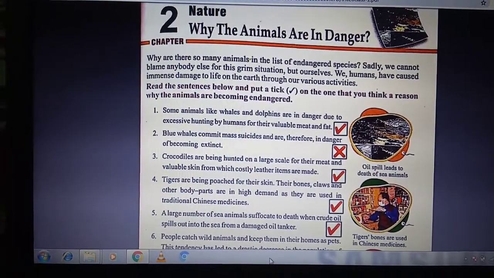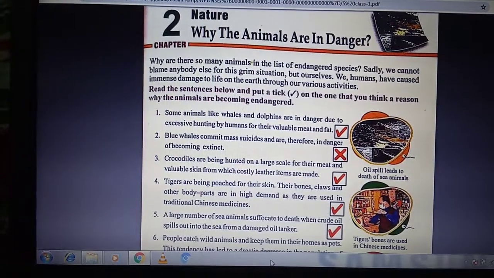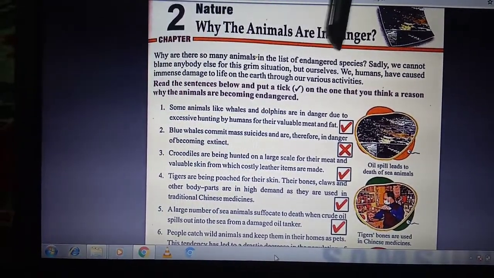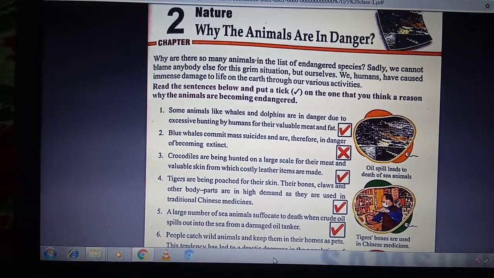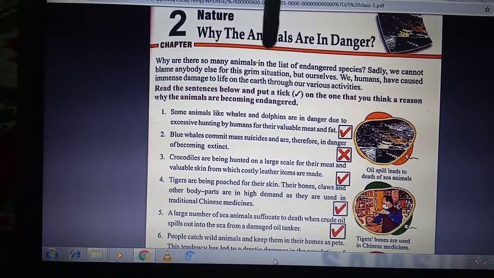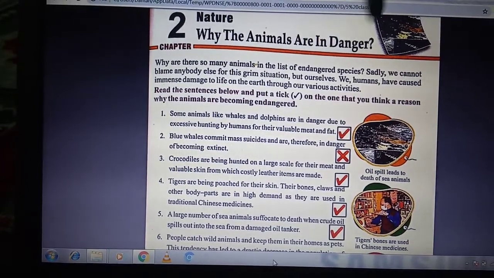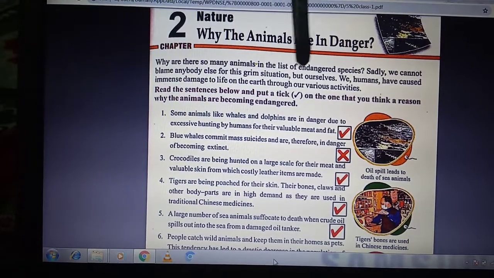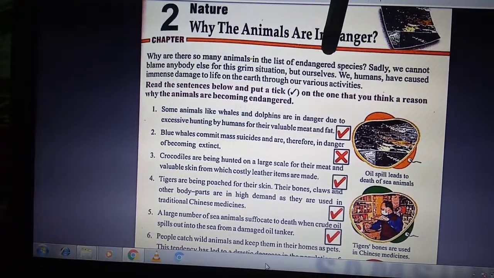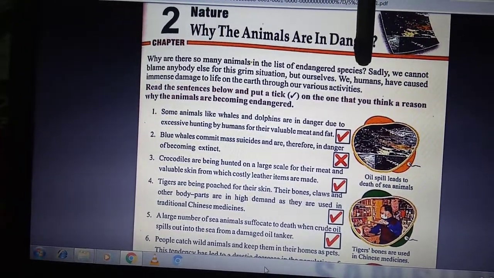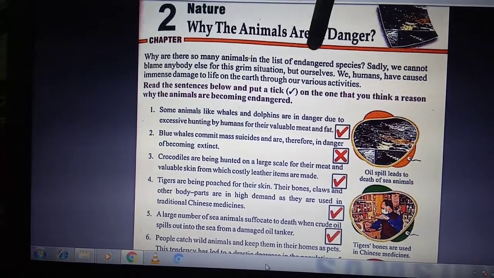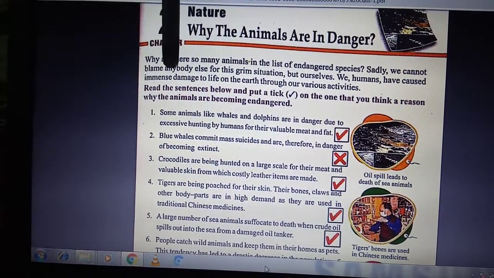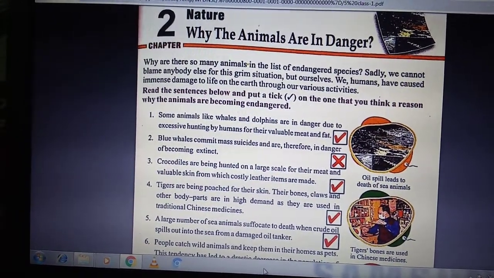Students, our next chapter is why the animals are in danger. Why are there so many animals in the list of endangered species? Sadly, we cannot blame anyone else for this grim situation but ourselves. We humans have caused immense damage to life on the earth through our various activities. Students, endangered species means the species which are in danger. Grim situation means bad situation. Immense damage means huge damage.